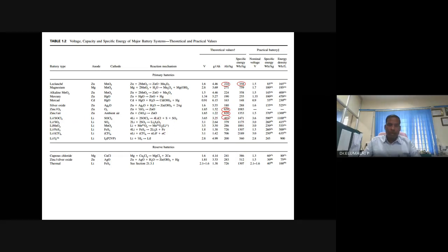Lithium air battery. Maybe in the case of lithium system, we will do that. Okay. Similarly, you can do for lithium primary battery. Theoretical capacity of lithium thionyl chloride. This is thionyl chloride, SOCl2. Thio means sulfur. Lithium sulfur dioxide battery.